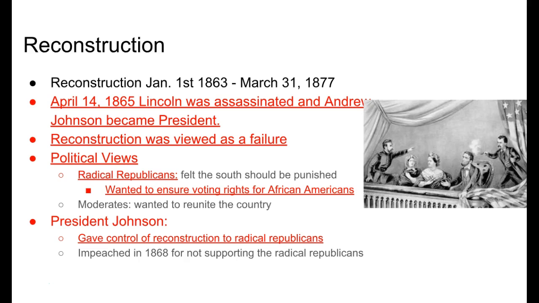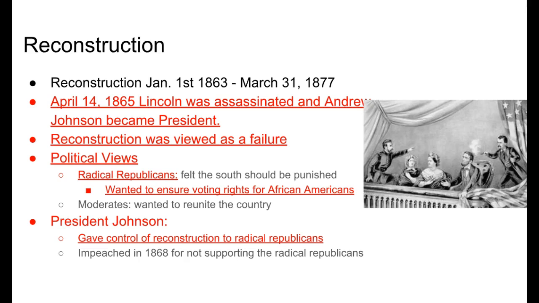Some of the political views during Reconstruction were radical Republicans, so these were extreme Republicans, and they felt that the South needed to be punished. And they wanted to ensure that they established voting rights for African Americans. And then you had a group of moderates whose main focus was just to reunite the country and bring everybody back together.